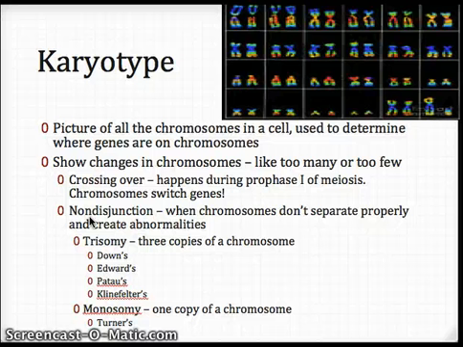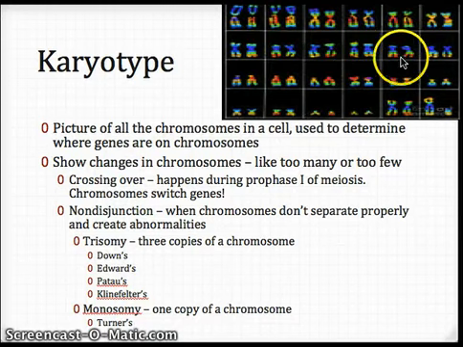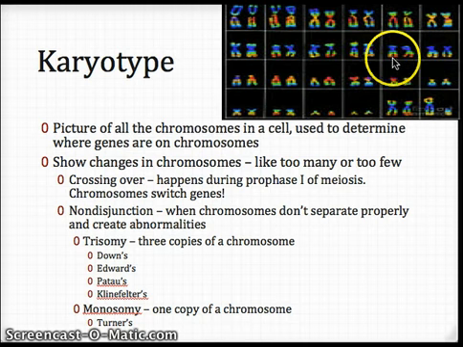A couple of things that you need to keep track of. Okay, first off, we're going to talk about something called crossing over, which happens during prophase 1. And basically what's happening is that these chromosomes here, these pairs, are switching genes. So that's why there's like a little bit of red here and a little bit of green here, that they're not completely the same color. We'll talk more about it later, but just remember that they're switching genes happens during prophase 1.